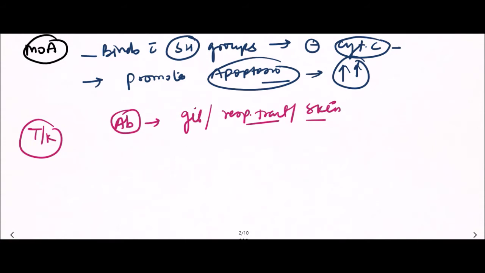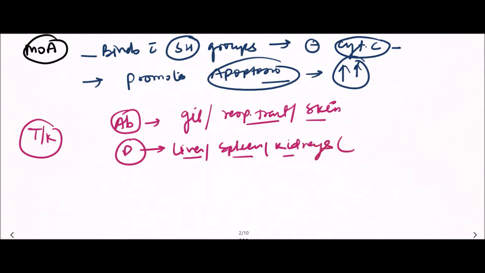Now the distribution: it distributes in the liver, spleen, and kidneys.